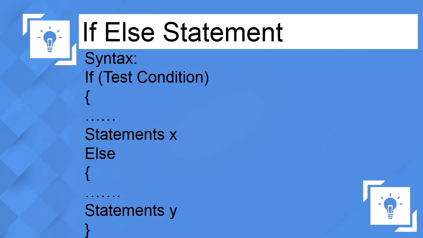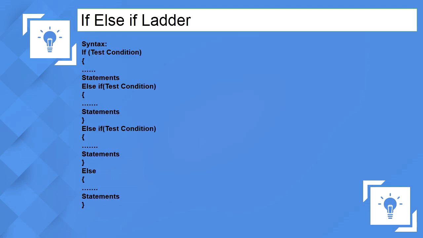Next is the if else statement. In the if else statement structure, if the condition given is true, then the statement specified within the if block is executed. If the condition is false, the statement following else will be executed. Let's understand the if else statement with a syntax. Here the syntax shows if test condition, there are two blocks available.